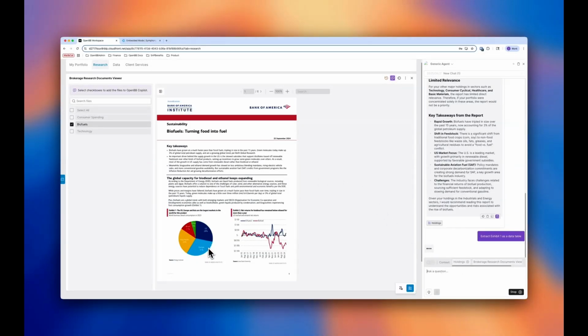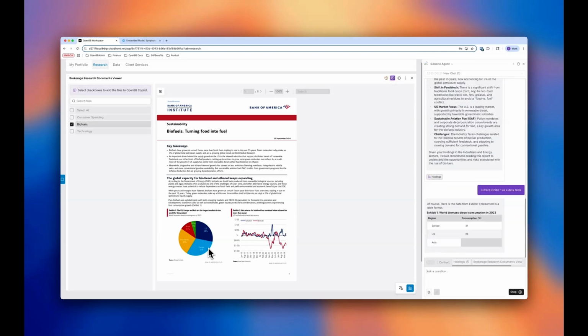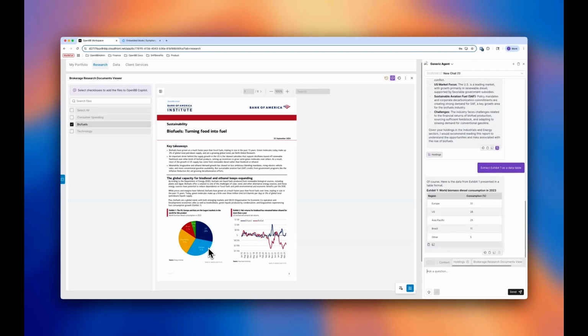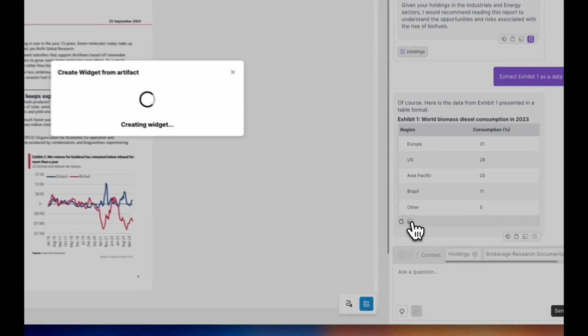Because this chart is nice, I want to recreate it with my own AG grid color themes, and I want to share it with a colleague of mine. I actually just need the data behind this. Like I don't care for the pie chart itself. So I got the data.